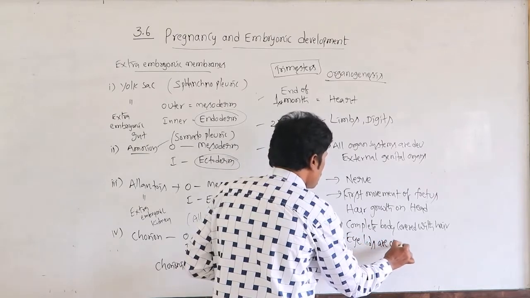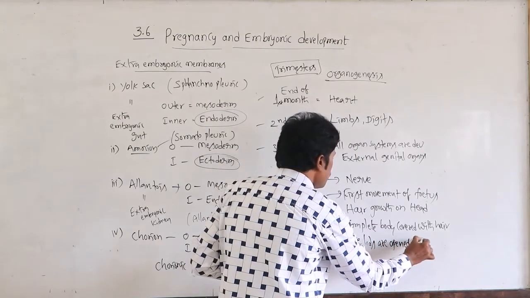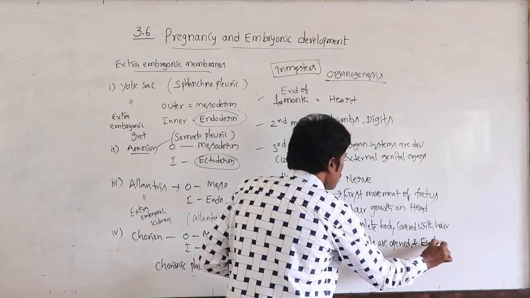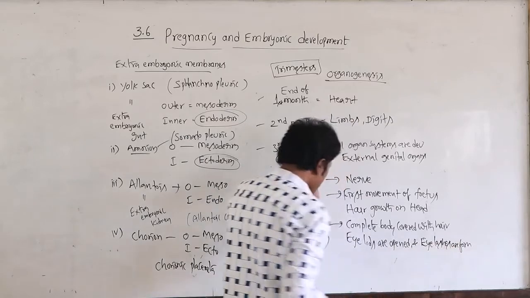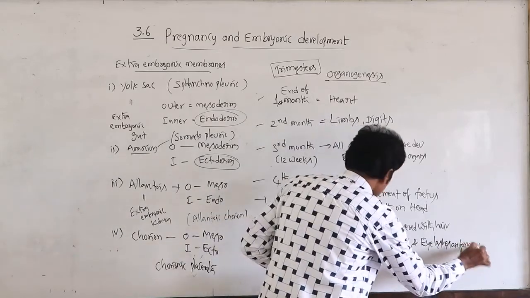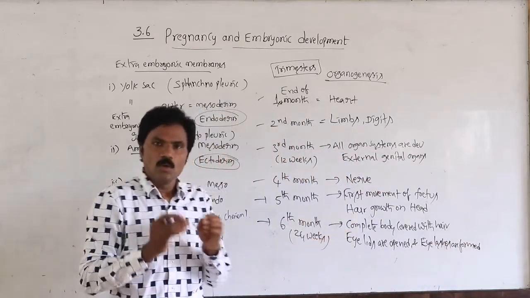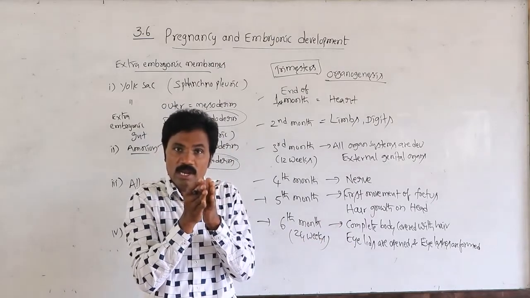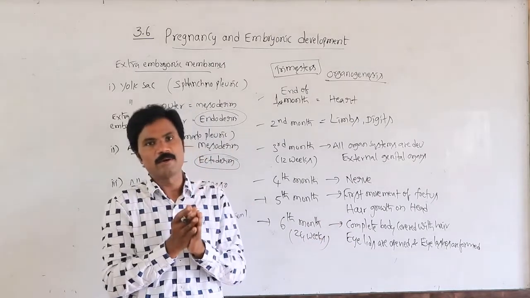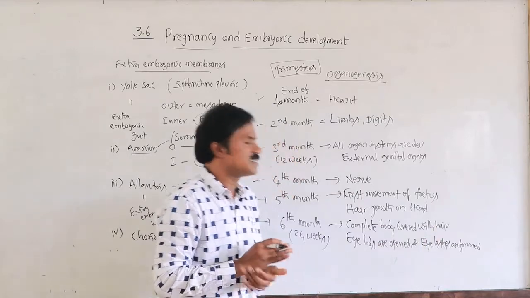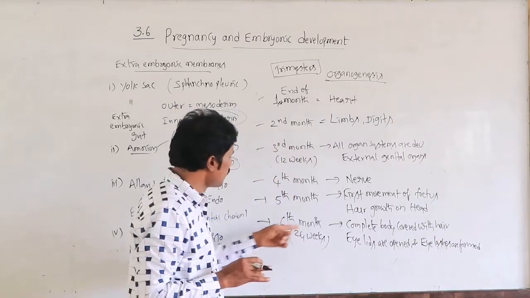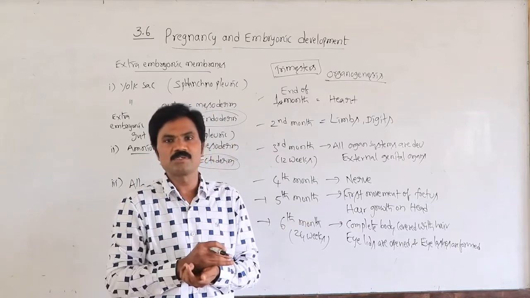Eyelids are opened and eyelashes are formed. Until then they remain closed, later they open. So eyelids are opened and eyelashes are formed by the end of the sixth month, that means the second trimester.